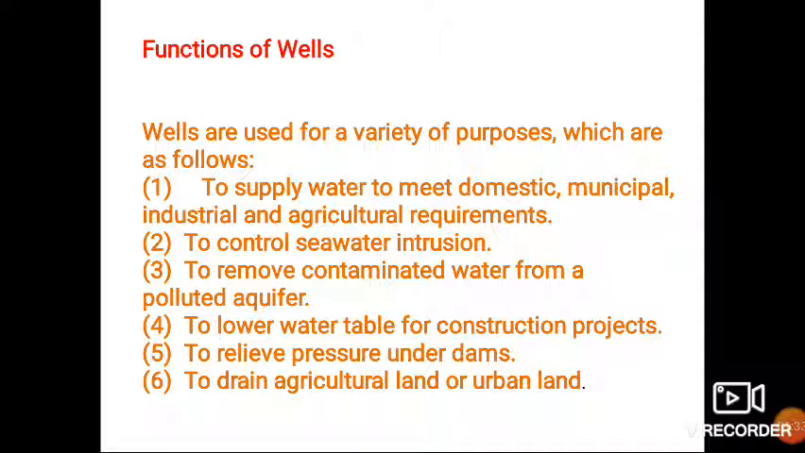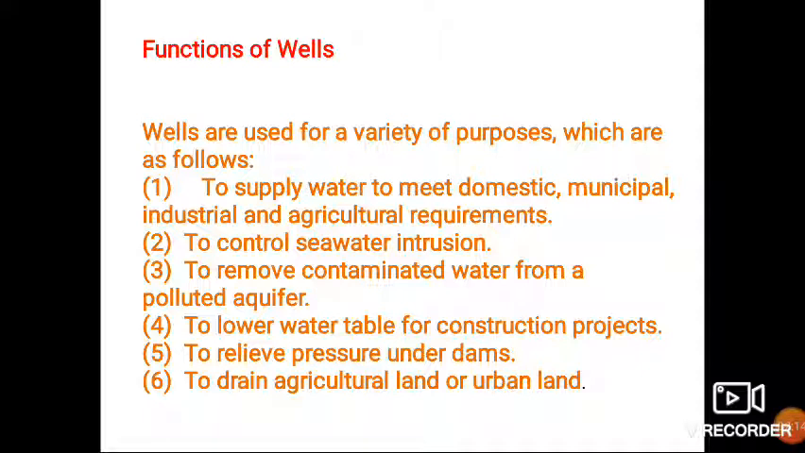Then, to remove contaminated water from a polluted aquifer. Sometimes there is groundwater pollution and it is necessary to drain out that contaminated water. For this purpose, wells are used. Then, to lower the water table for construction projects. Sometimes during construction of any project, the water table is very high at that particular site and it is harmful for that construction. Hence, it is necessary to remove the water, and for that purpose, wells are used.